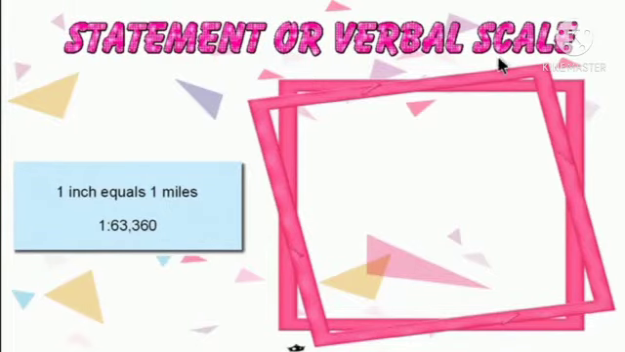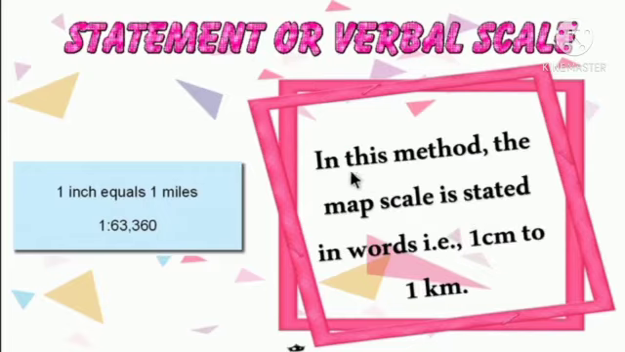Statement or verbal scale. From the name itself, we can say statement or verbal scale means the scale is represented in words. In this method, the map scale is stated in words, that is, 1 centimeter to 1 kilometer, or 1 inch equals 1 mile.